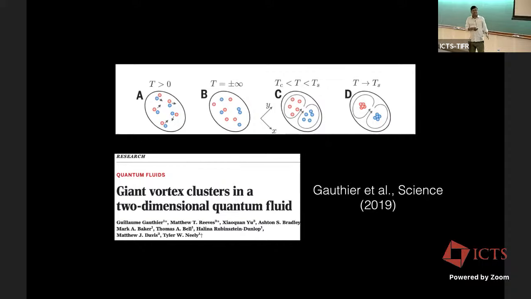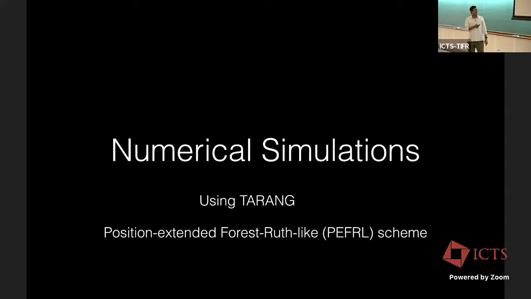So, numerical simulations. Let's see whether we can get equilibrium solutions and non-equilibrium solutions, if at all. That's what we'll target. So we'll use Tarang, and we'll use a slightly different time stepping scheme. It's not Runge-Kutta, because Runge-Kutta does not conserve energy. So we need a sophisticated numerical scheme called the PFRL scheme. It conserves energy up to 8 or 9 decimal places.